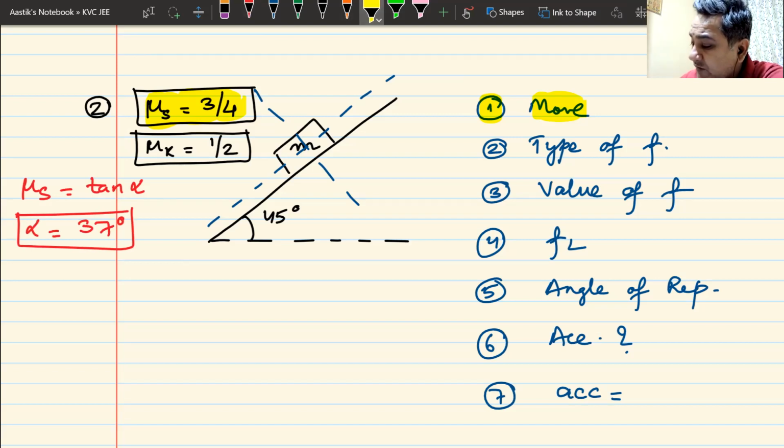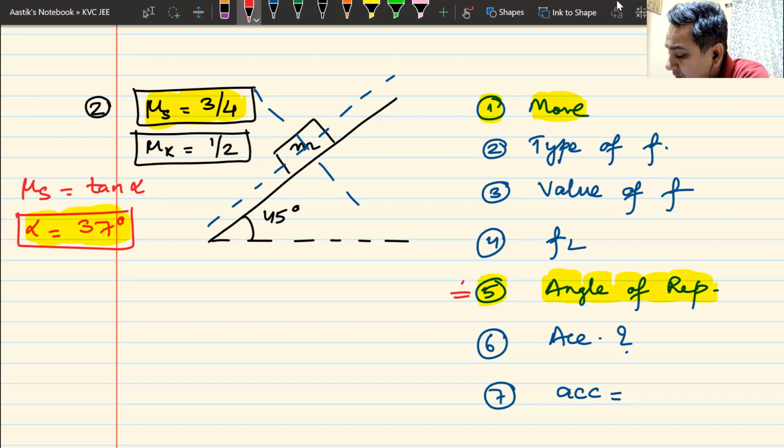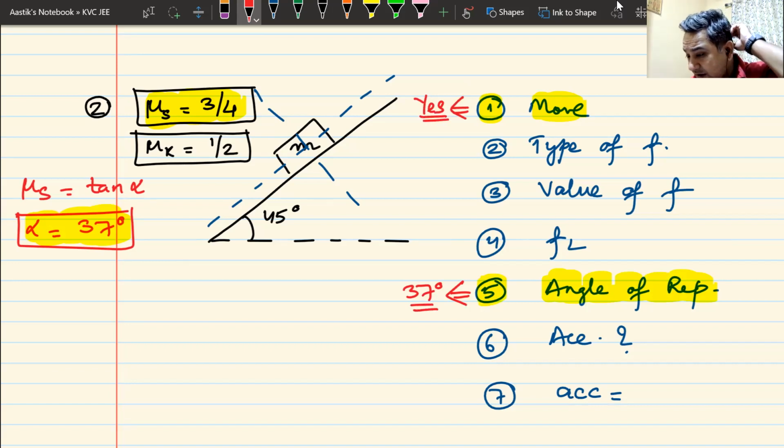Once you know tan of 37 is 3 by 4 and tan of alpha is 3 by 4, we have our answer. The angle of repose is also known. The angle of repose becomes 37 degrees. And the answer for this question becomes yes, the block moves. Do we have concurrence? Do we understand this? Can I have some response that we understand this? Great.